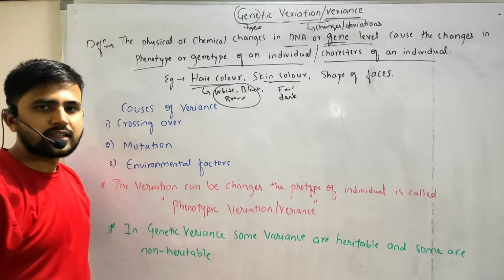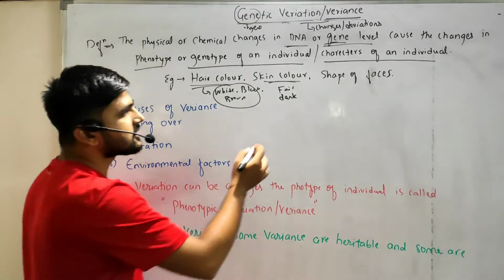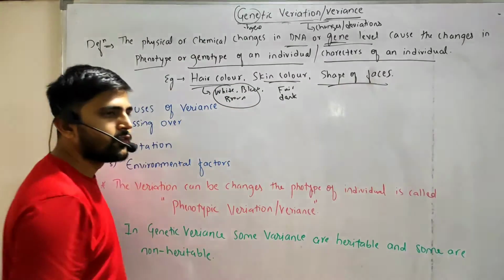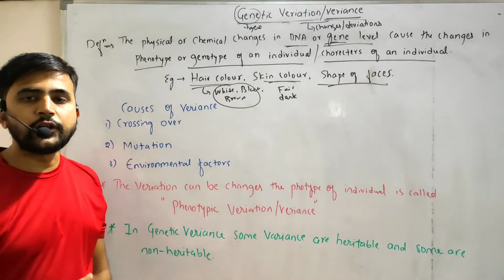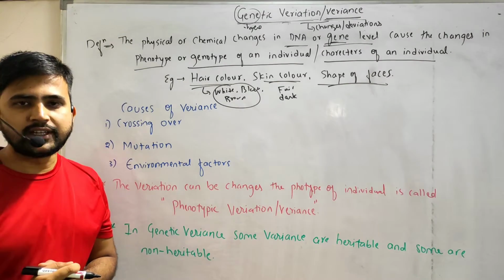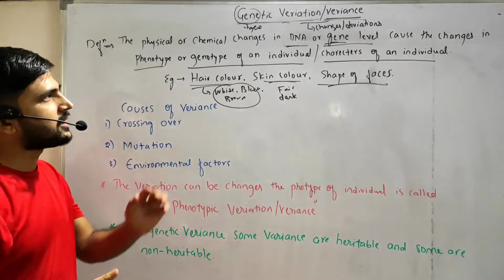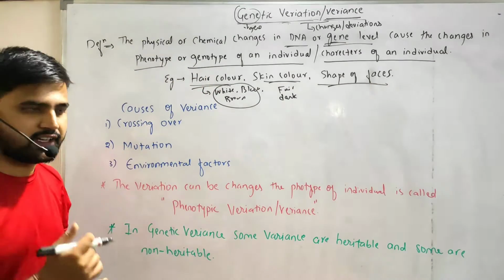Those changes are variation. And in the case of face shape, we human beings do not all have the same shape of face. We have different varieties, and those are the deviations or variants.